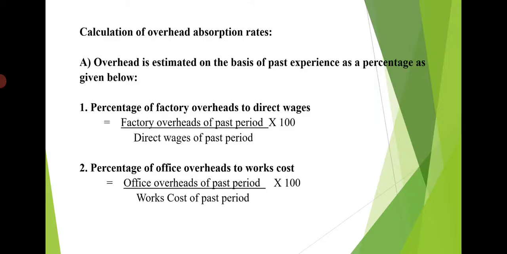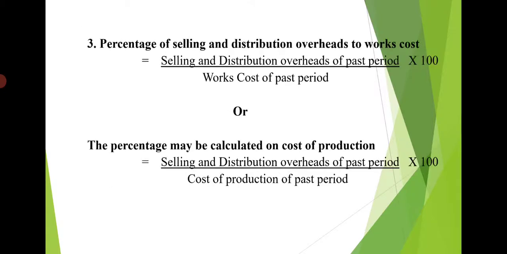So second percentage is percentage of office overheads to works cost. So this can be calculated by office overheads of the past period into 100 divided by works cost of the past period. So next is percentage of selling and distribution overheads to works cost. So this is also calculated as under: selling and distribution overhead for the past period into 100 divided by works cost for the past period, or it can also be calculated as selling and distribution overhead for the past period into 100 divided by cost of production for the past period.